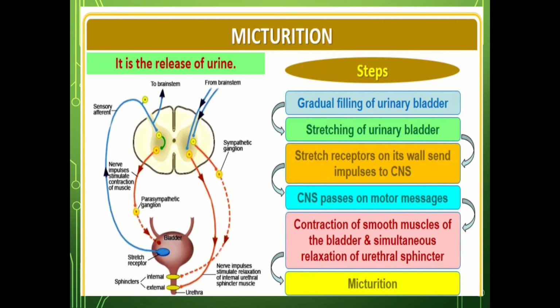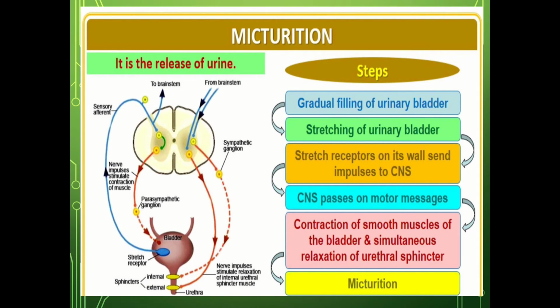Now next is micturition. So what is micturition? The act of voiding urine from the urinary bladder is called micturition, or in simple terms, the release of urine. It is a reflex process but can be controlled to some extent by adults.